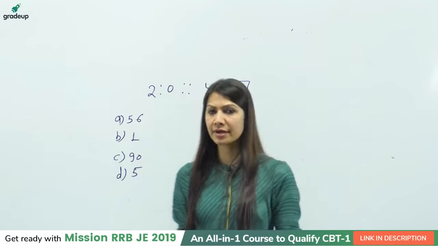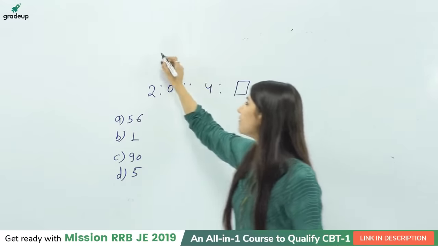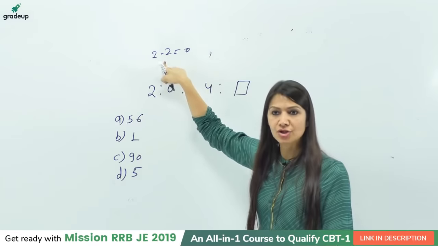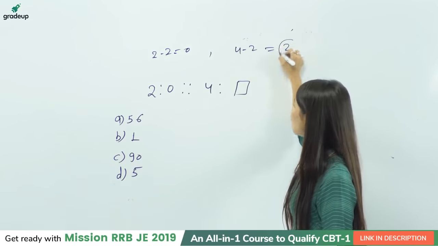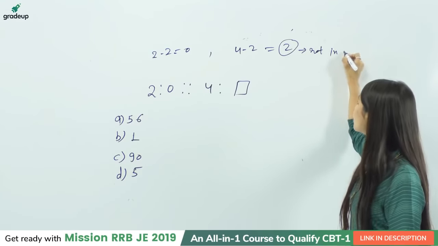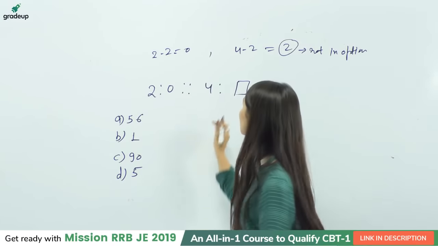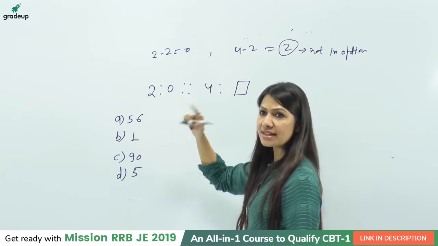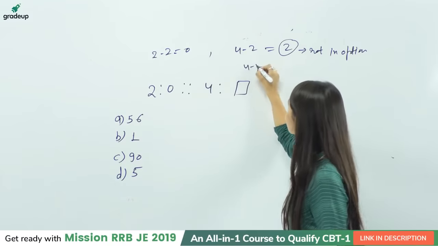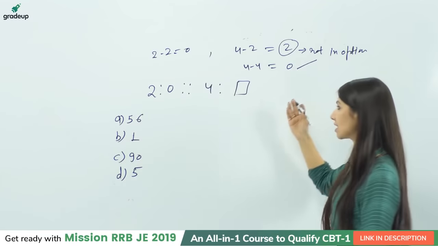Okay, so let's check out and focus on this question. See, we know that 2 minus 2 is simply 0. In a similar way, if it is just the subtraction of 2, then 4 minus 2 is 2, but this is not in the options. I am logically correct, but this is not in the options, so I need to think once again. Now the next point can be 2 minus the same number, 2, right? So 4 minus 4 will give you 0 again. Logically, I am correct, but as it is not in the options, I need to think in a different manner.